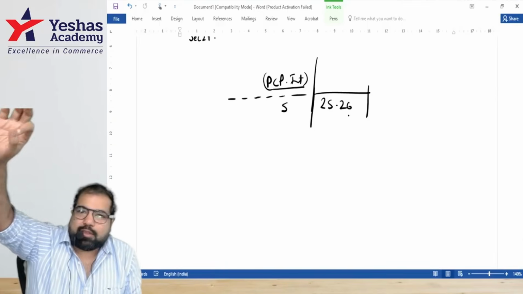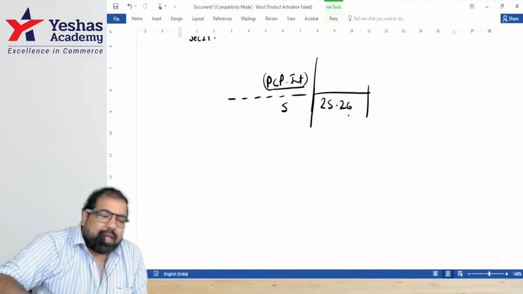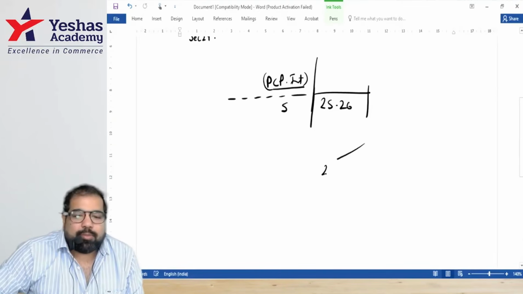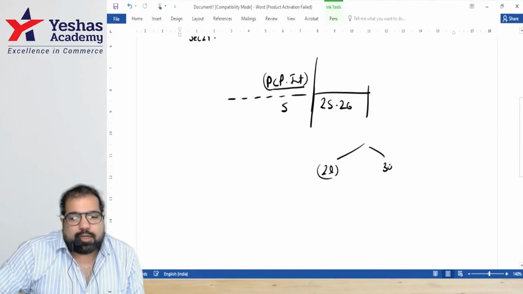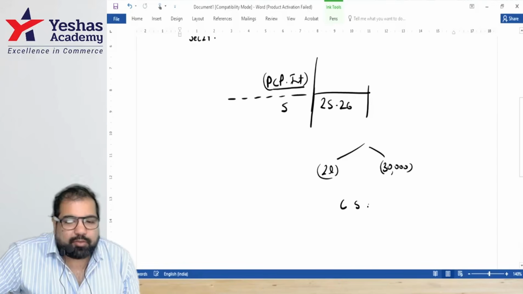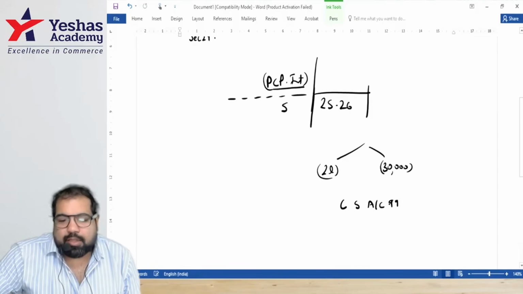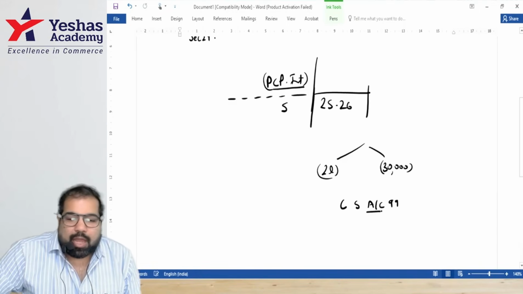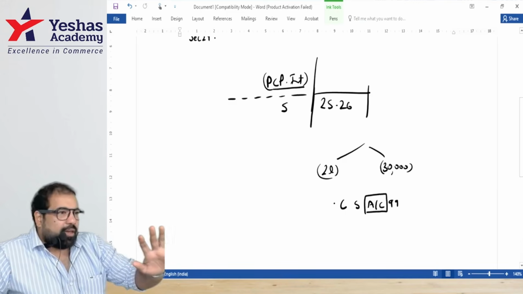Repeat with me, guys. Always take the full interest, unless it is what, guys? SOP. And in SOP, you limit it to how much, guys? Either 2 lakh or 30,000. It is based on four conditions, guys. Certificate, section 80EEA for 99. The loan should be for what? Acquisition or construction. That's the main condition, guys.